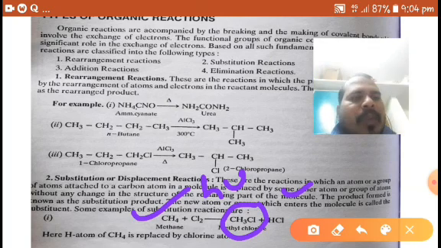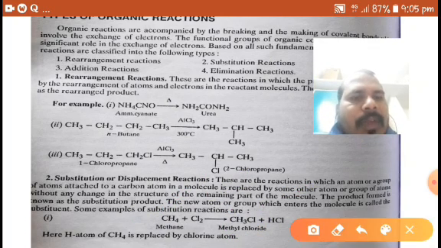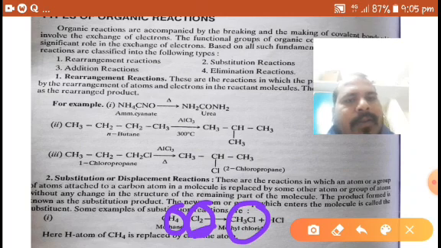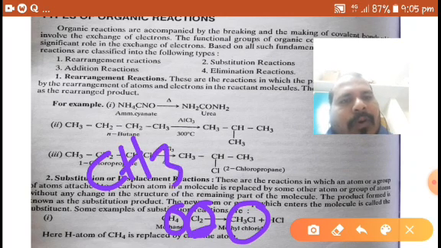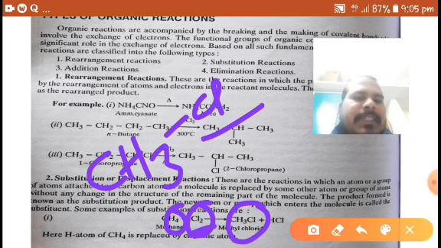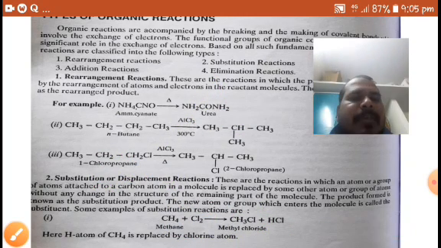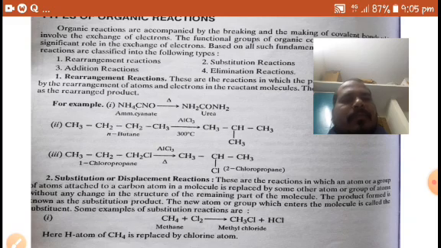So what happens here? One hydrogen in methane is replaced by chlorine. In CH4, one hydrogen is replaced by Cl, right? So an atom of CH4 is replaced by a chlorine atom.